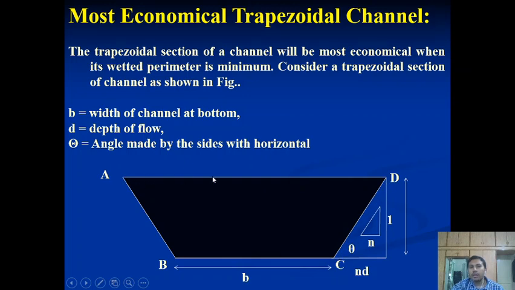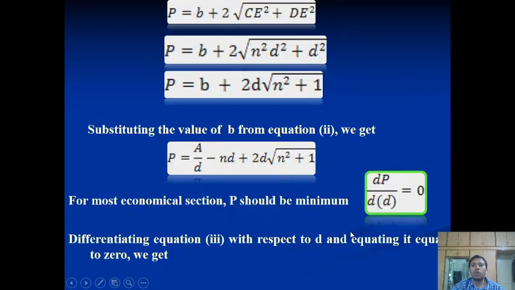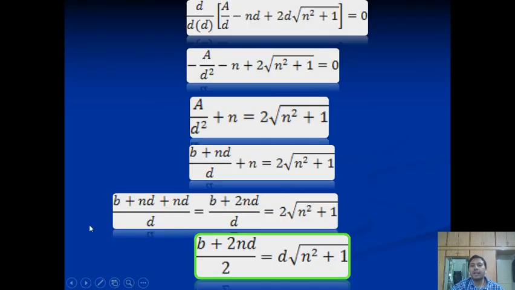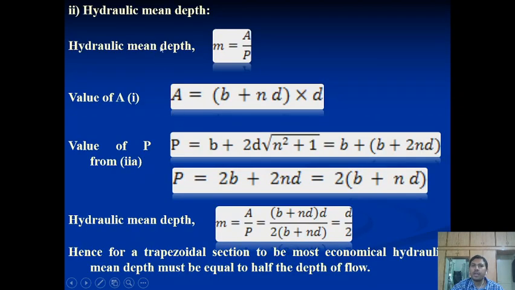So your half top width always comes equal to one side slope of the channel, and when it is equal, then you consider it the most economic channel. The same is mentioned here: B plus 2ND by 2, meaning the half top width, is always equal to D under root of N square plus 1, the side slope, right? So this is the first condition where you get the trapezoidal channel as most economic.